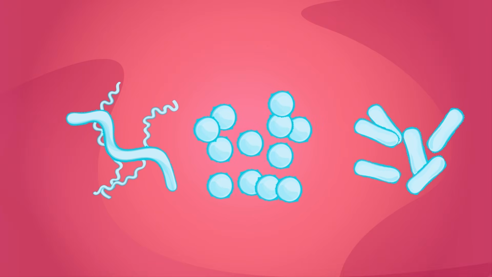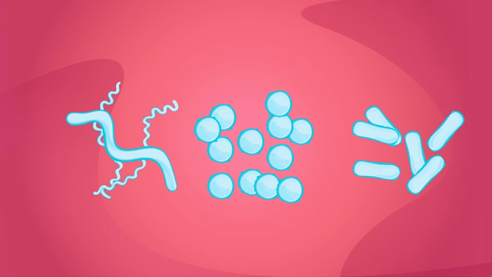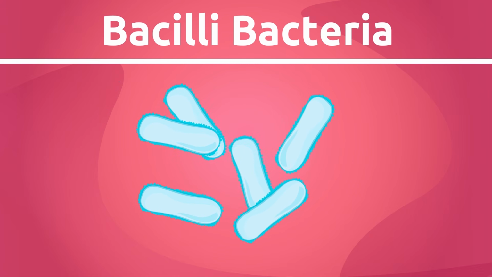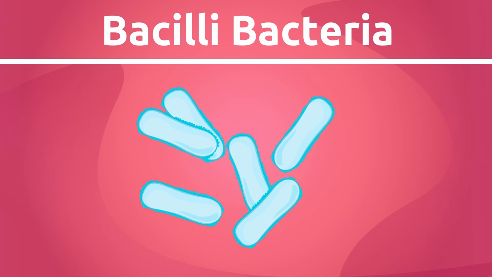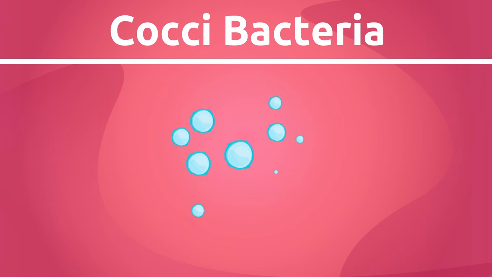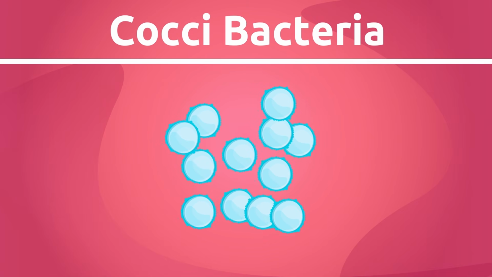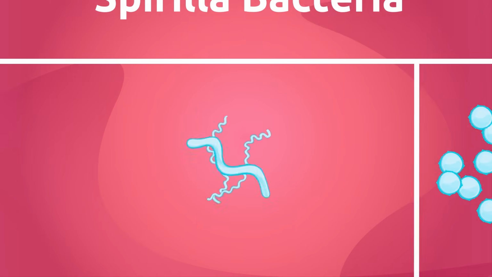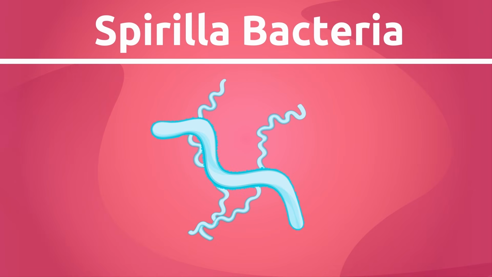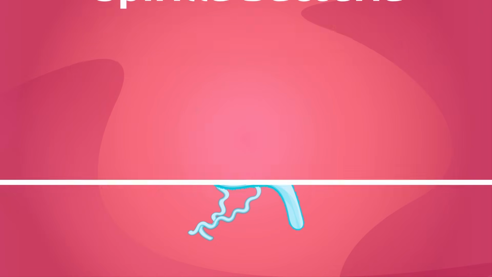There are several types of bacteria, which we classify in 3 groups. Bacilli bacteria. They are long, rod-shaped bacteria. Cocci bacteria. They are round-shaped, like a ball. Spirilla bacteria. They are spiral or S-shaped, like a spring.